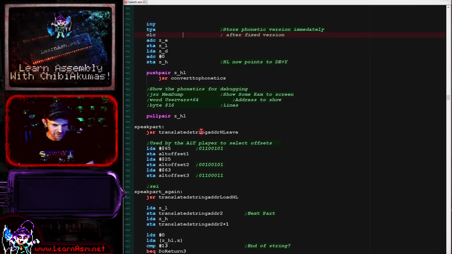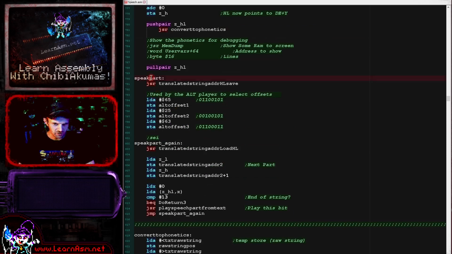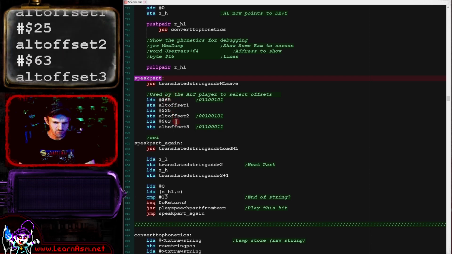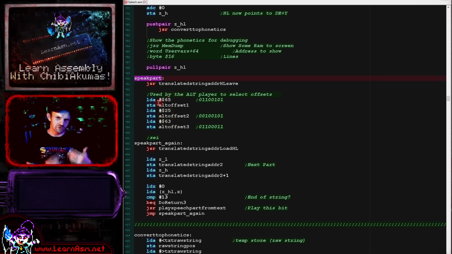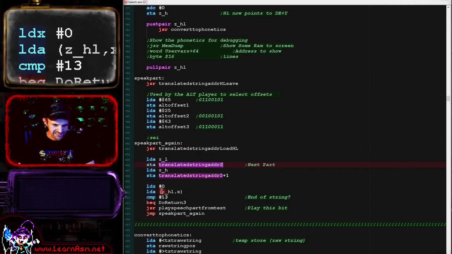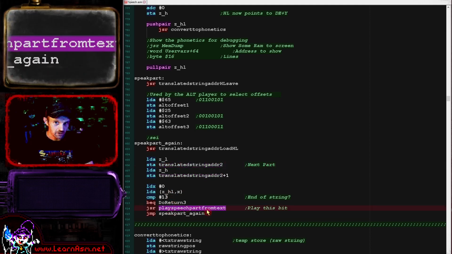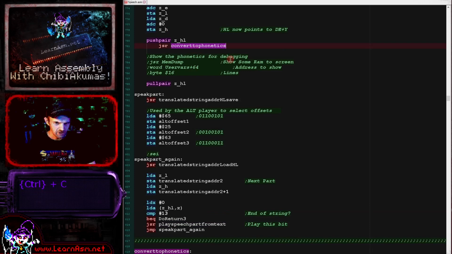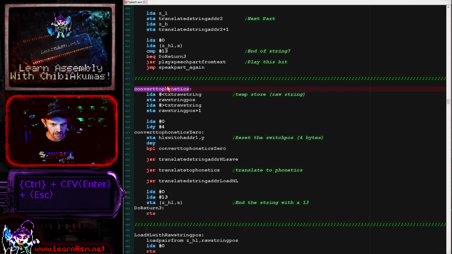Once we do that conversion to phonetics, we drop into the speech routine here, which we're going to focus on next time, but I'll quickly discuss this part. We're initializing these variables here, which are used for distorted sounds. There's a distorted routine for SS kind of sounds, and those variables are used by that. Then this routine is storing the current position of the string for the next speech sequence, checking for the end of the speech sequence, and then running this routine, which selects the samples to make up the various phonetic parts of the speech. But it's those phonetic parts that we're going to find today with this convert to phonetics routine. So let's take a peek at that.